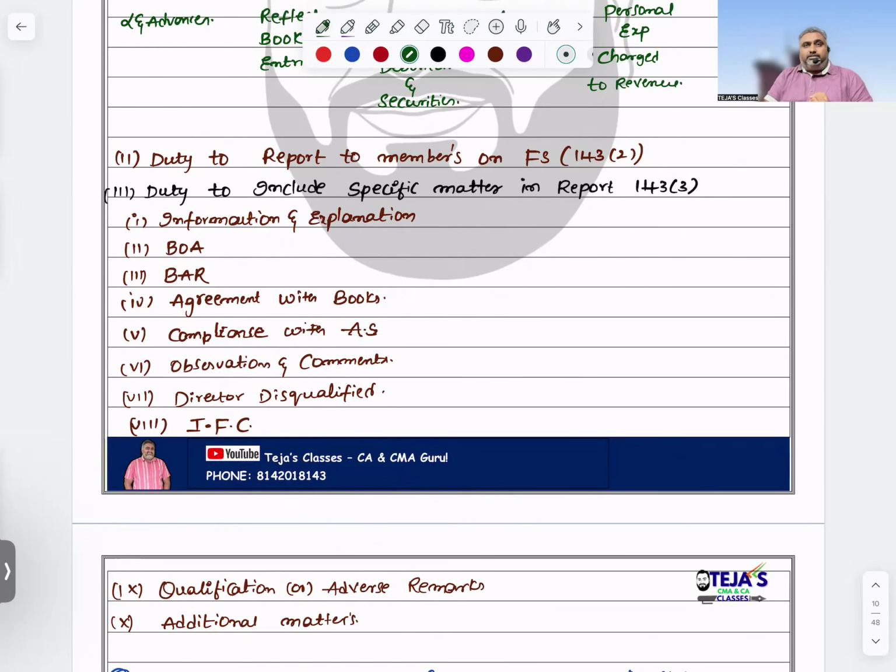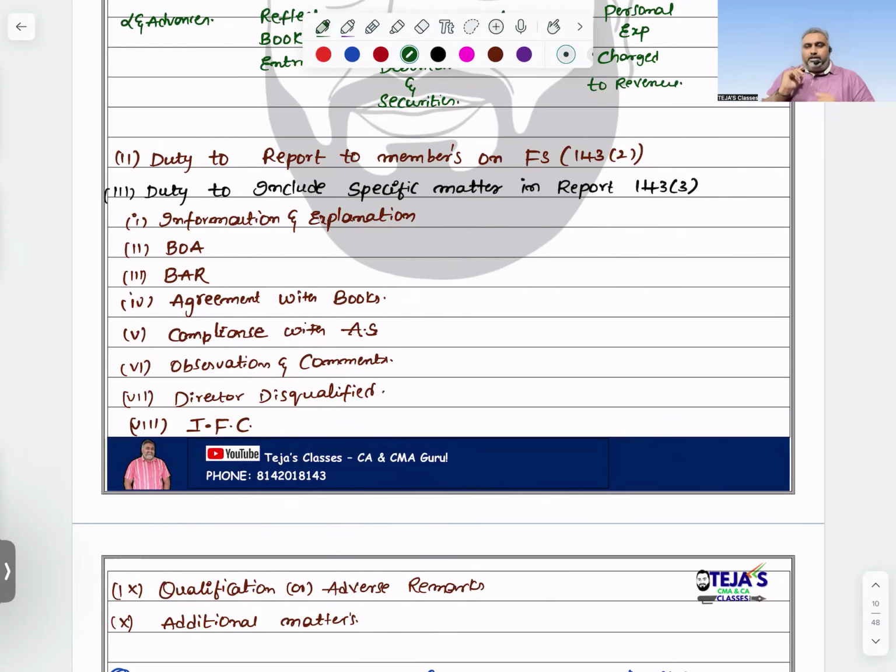What are the observations during the course of my audit? What comments did I make? During the course of audit, if any director is disqualified, this point should compulsorily be included. Whether the internal financial control system is operating effectively or not should be reported by the auditor. This is as per section 143, subsection 3.